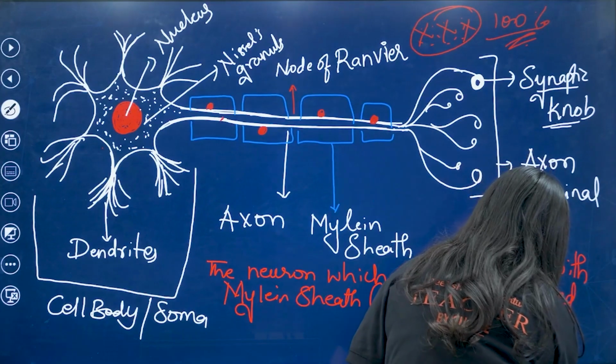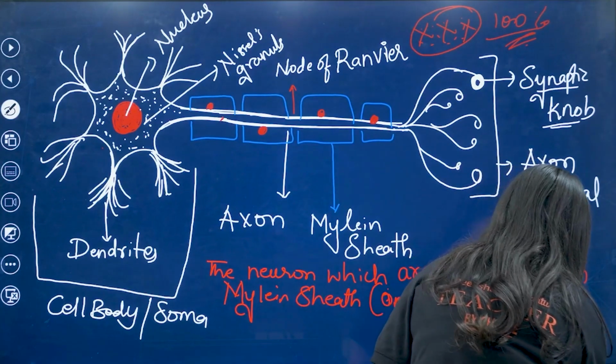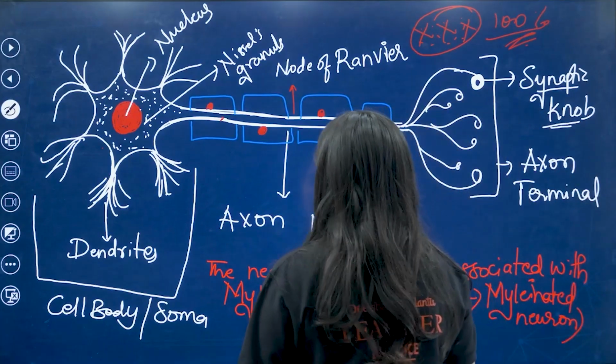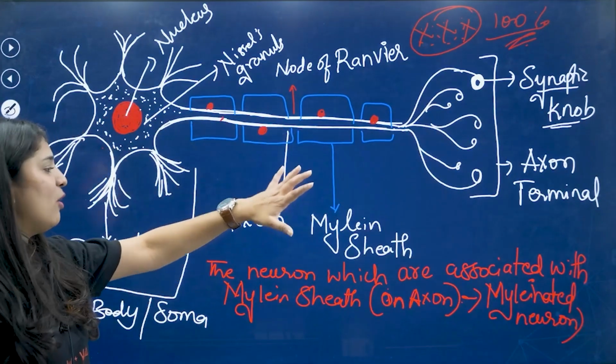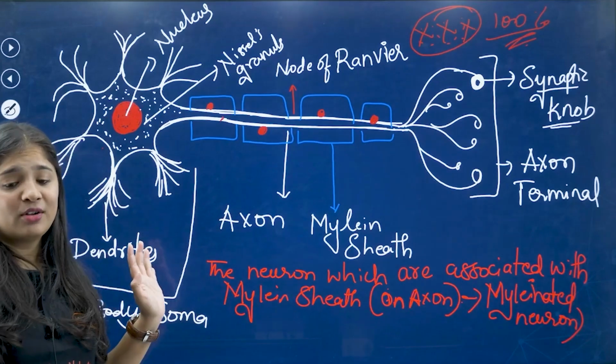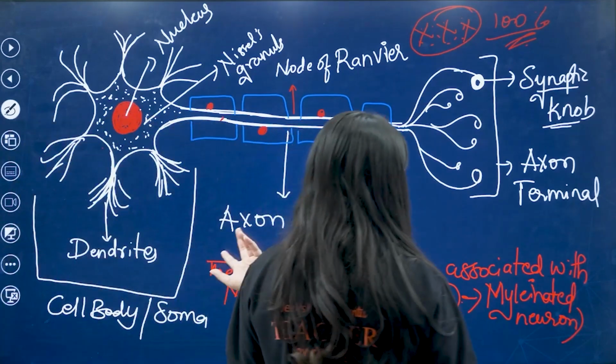So myelinated neuron is associated with the myelin sheath. What if the myelin sheath is not there? We call it non-myelinated neurons.